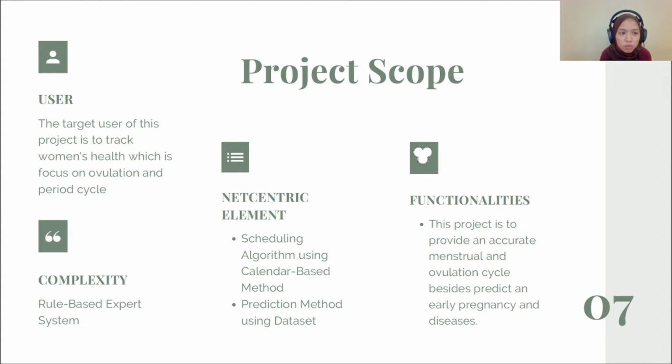So for the project scope, first, the target user of this project is to track women's health, which is focused on ovulation and period cycle. Complexity is using a rule-based expert system. Next is the net central element: scheduling algorithm using the calendar-based method. Second is prediction method using a dataset. And the functionalities of this project are to provide an accurate menstrual and ovulation cycle, besides predicting early pregnancy and serious disease.